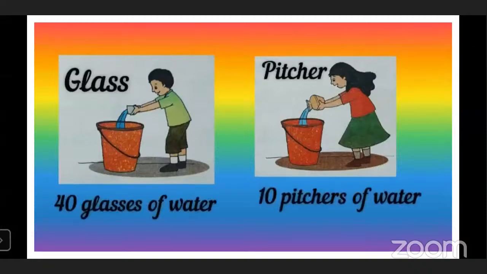Yes, definitely glass. Why? The size of the glass is small as compared to the pitcher. Now here the child used 40 glasses of water to fill that bucket. And then another child, that means the girl, used 10 pitchers of water to fill that bucket.